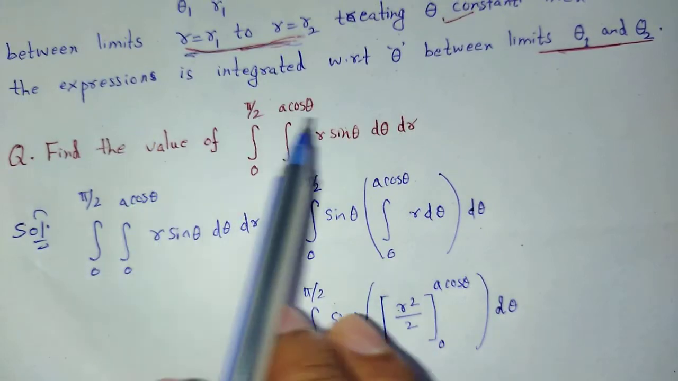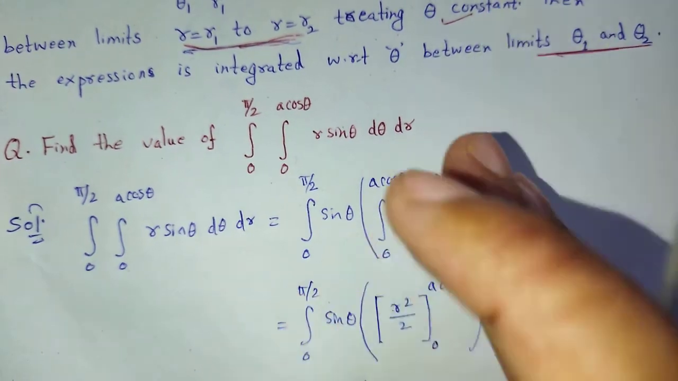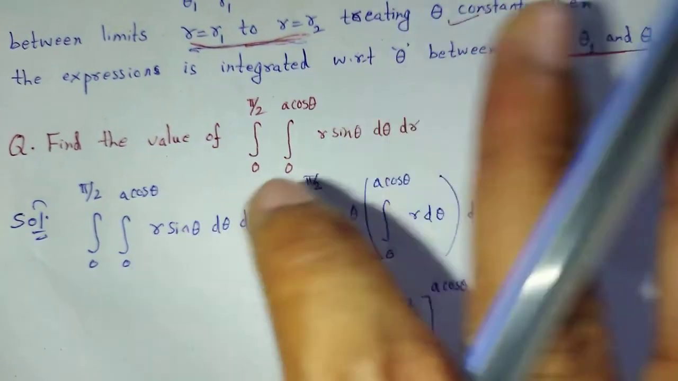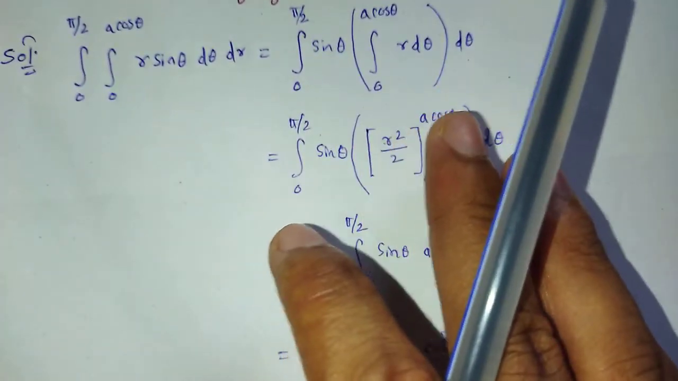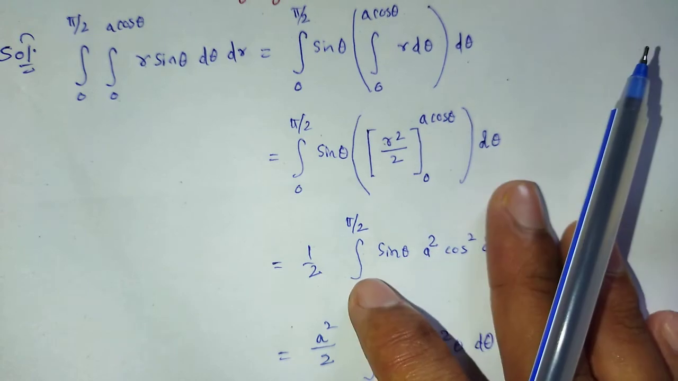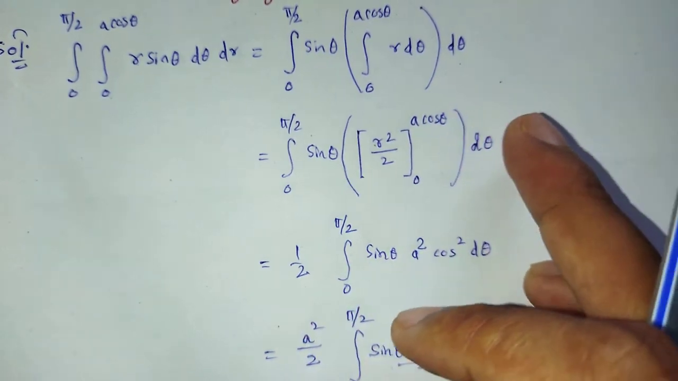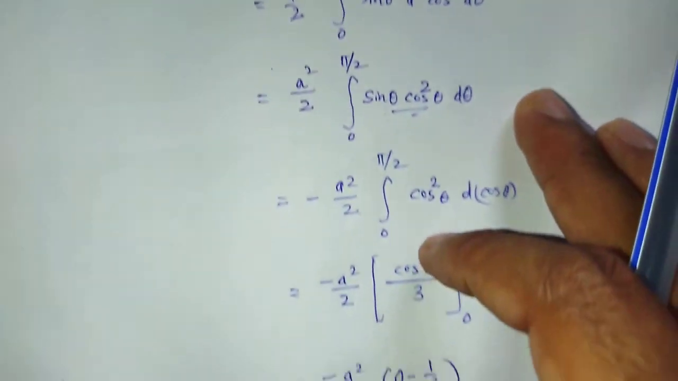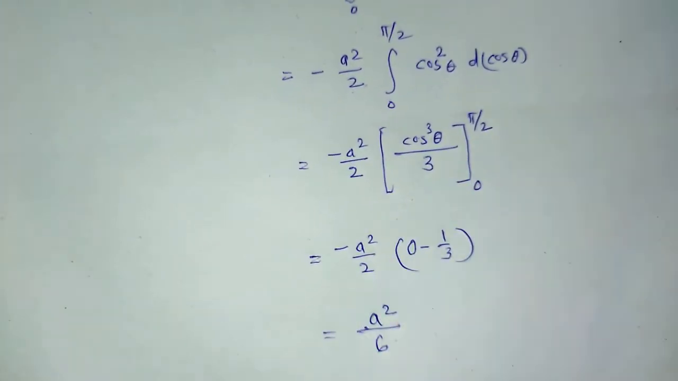Now we solved the double integration when it is in polar coordinates, that is in r theta terms. First of all we integrate with respect to r, then with respect to theta, and finally get the result of the particular integral.